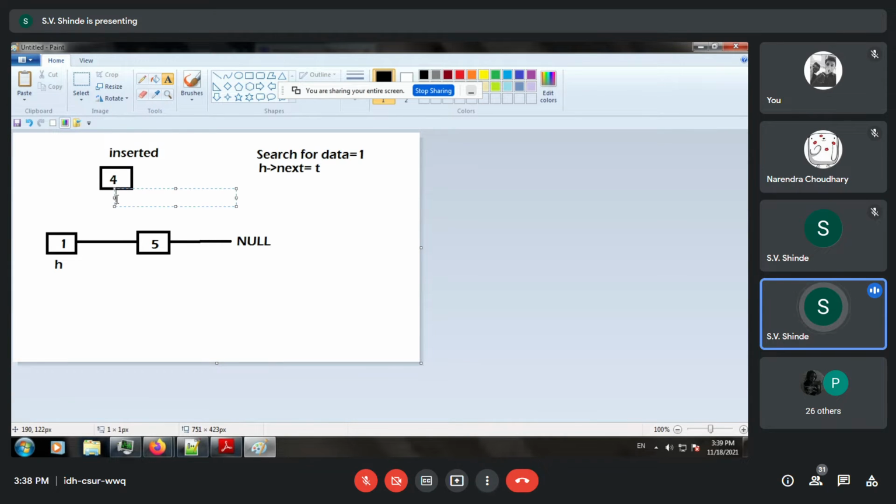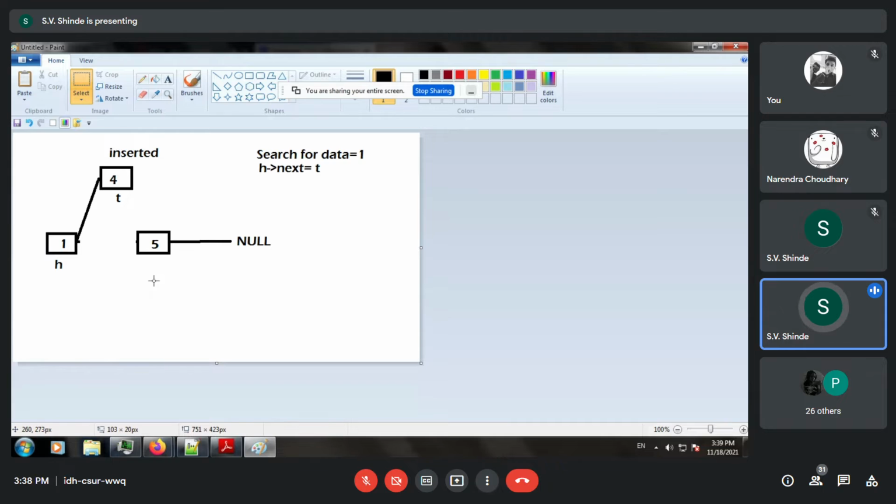So this form is nothing but t. So your pointer now changes. The next pointer is updated, and this position is set free. Everyone getting this? Yes. Okay.